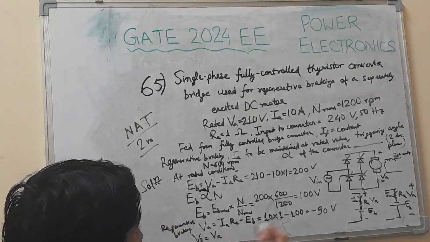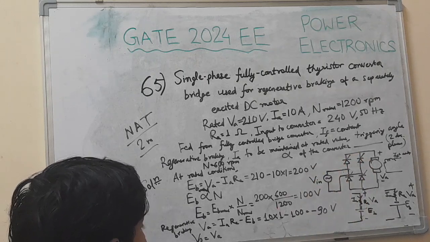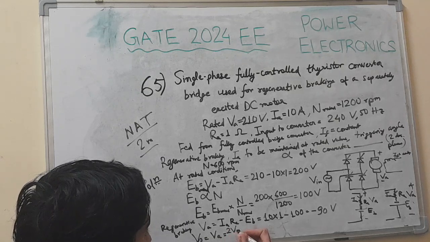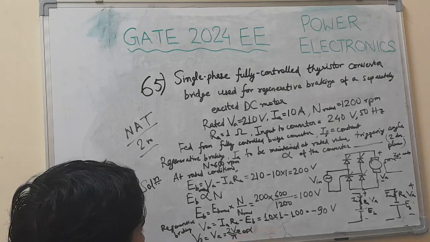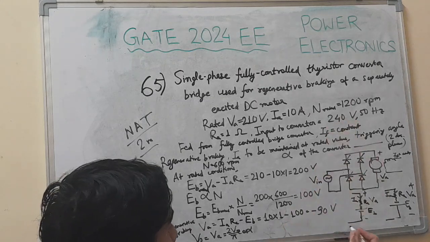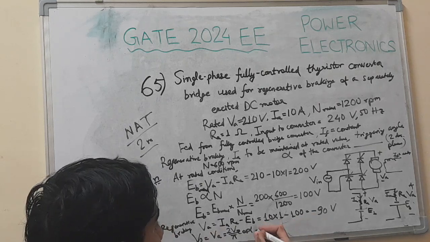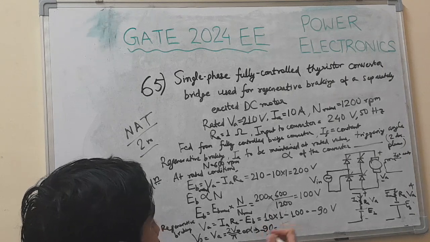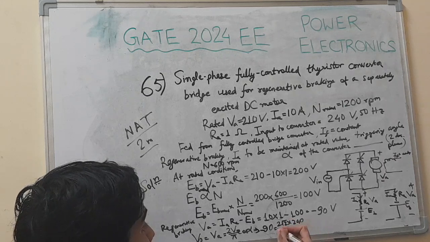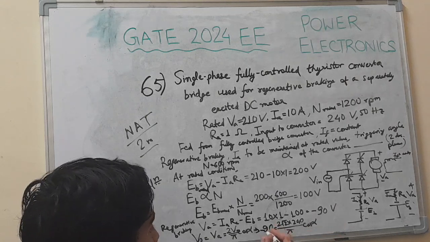Now for a single phase fully controlled thyristor converter, we know the formula for output voltage, which is nothing but the armature voltage in this case, because the armature is connected across the output of the bridge. It is 2 Vm by pi cos alpha. Now Vrms is given as 240, so Vm is 240 root 2. And VA required is minus 90. So we put the values here: minus 90 equal to 2 times root 2 into 240 by pi cos alpha. Now we can simplify.